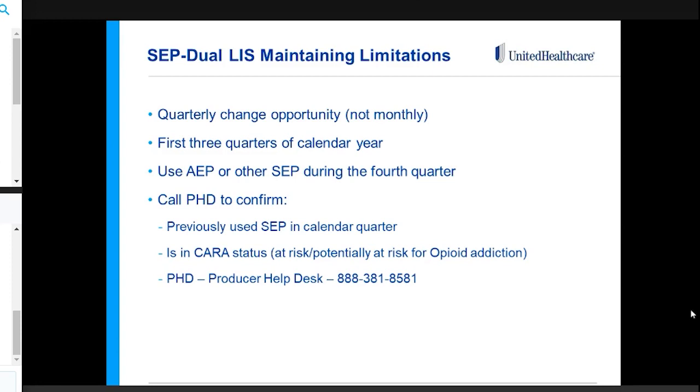One thing I really wanted to emphasize, like I mentioned a little bit ago, is the producer help desk. If you are uncertain if the person that you're meeting with qualifies for an election period, you can always call the producer help desk. I have their number listed here on the slide. It's 888-381-8581, and they can let you know if the person that you're meeting with has previously used that special election period in the calendar quarter. So a very great resource. Highly recommend the producer help desk for any questions you might have about this election period.